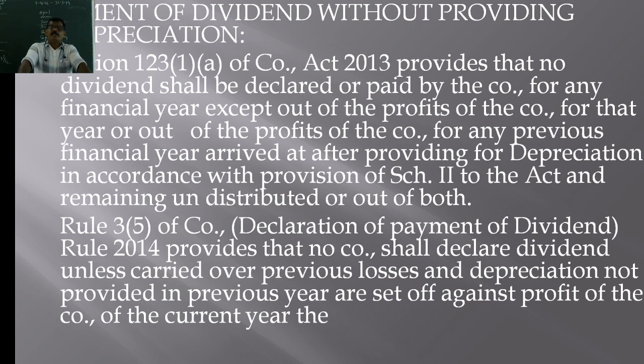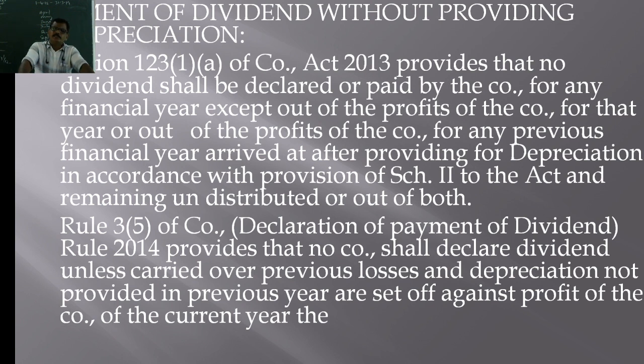If the company pays dividend without providing for depreciation, section 123, subsection 1A of the Companies Act 2013 provides that no dividend shall be declared or paid by the company for any financial year except out of the profits of the company for that year or out of the profits of the company for any previous year arrived at after providing for depreciation in accordance with the provisions of Schedule 2 of the Companies Act and remaining undistributed, or out of both. This we have already discussed here.